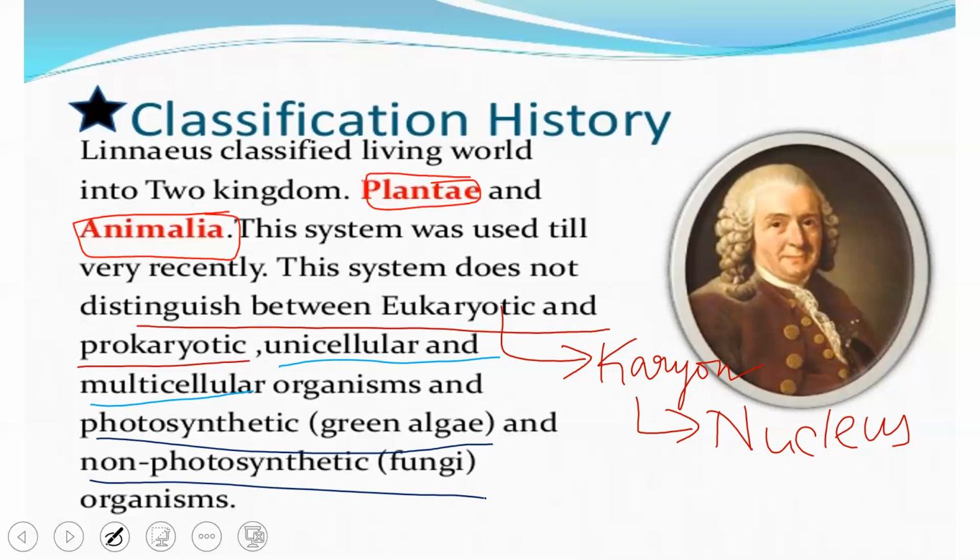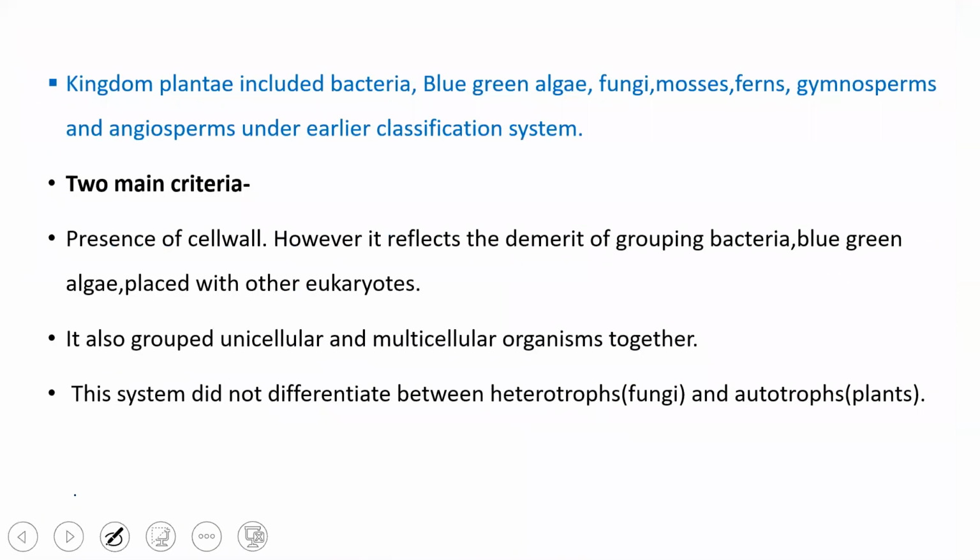So he did not differentiate between photosynthetic green algae and non-photosynthetic fungi. Since these were the demerits of his classification, the Linnaeus system of classification, that is the two kingdom classification, was not accepted, right?